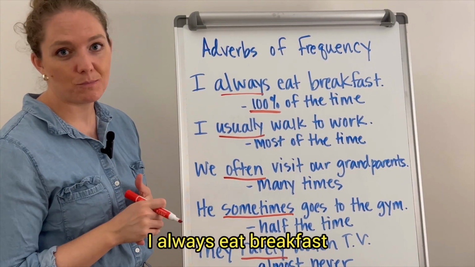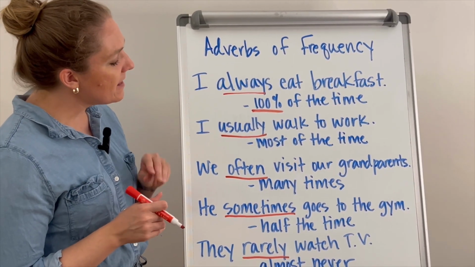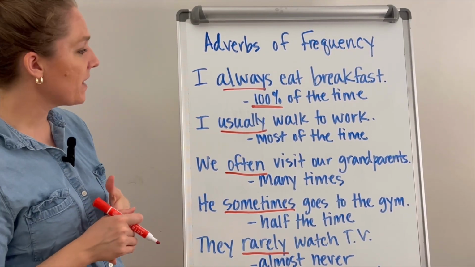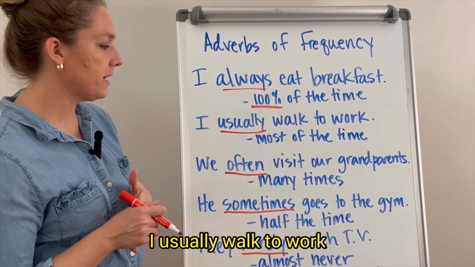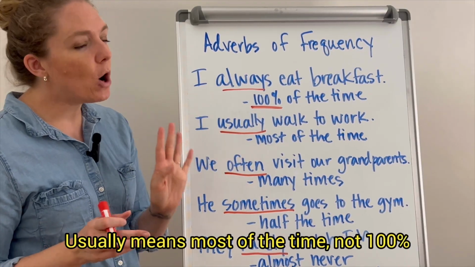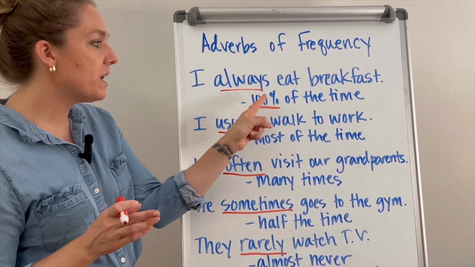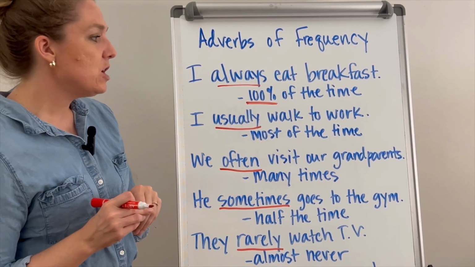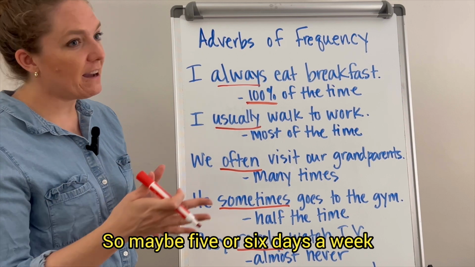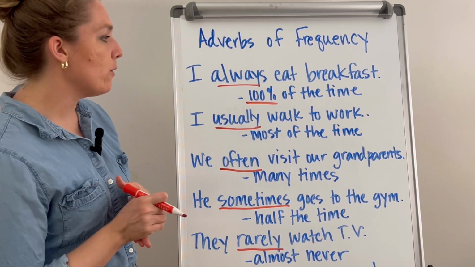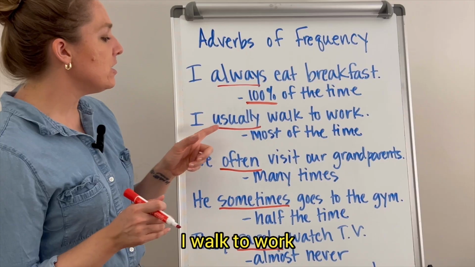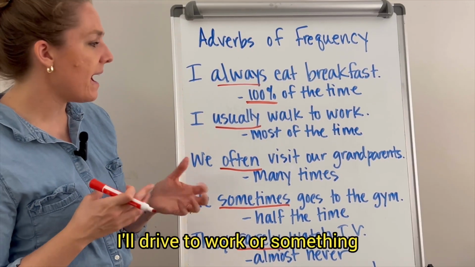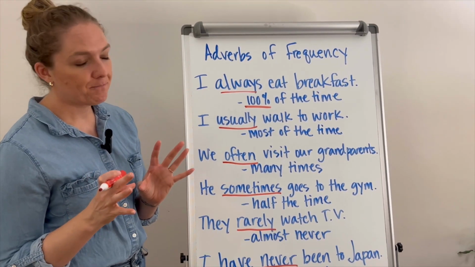The next example, I usually walk to work. Usually means most of the time. Not 100% of the time, but most of the time. So maybe 5 or 6 days a week, I walk to work. I usually walk to work, but maybe if it's raining, I'll drive to work or something.